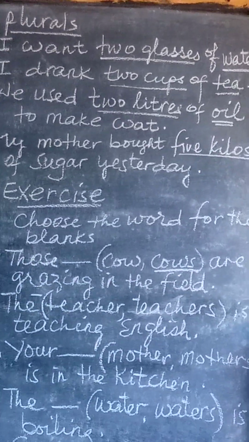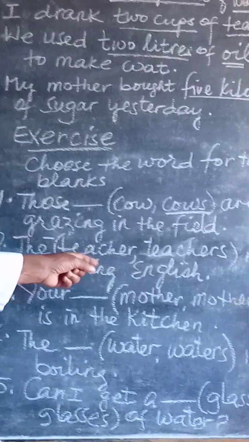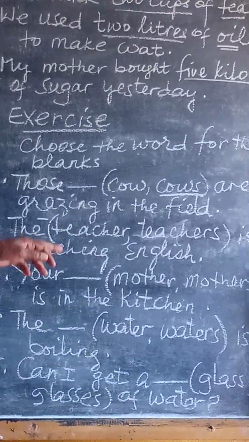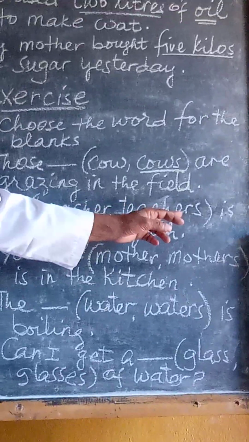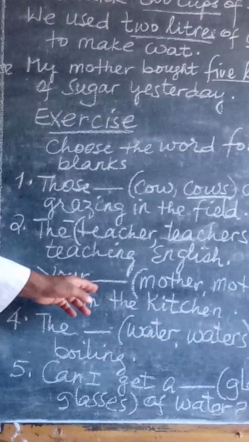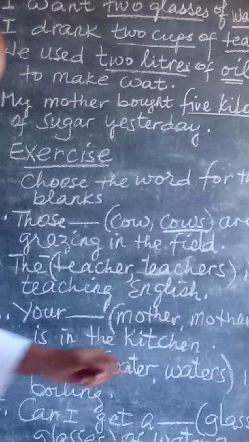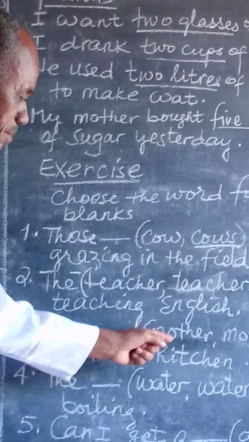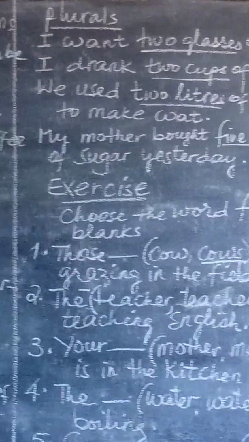How about number 2? The (teacher/teachers) is teaching English. Is it teacher or teachers? Number 3, your (mother/mothers) is in the kitchen. Do we say mother or mothers?